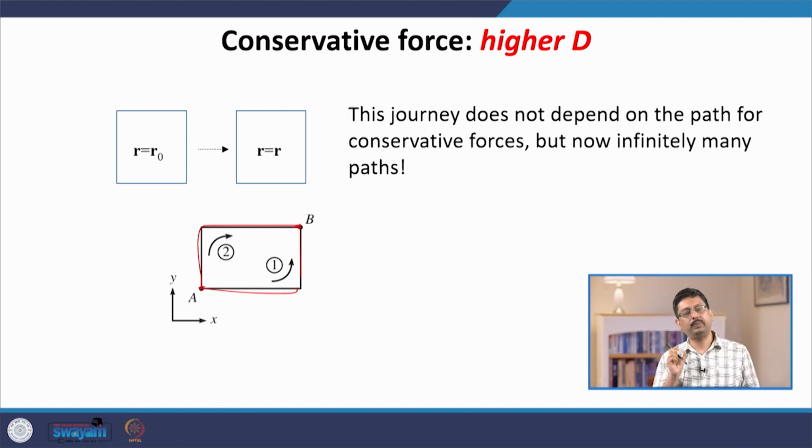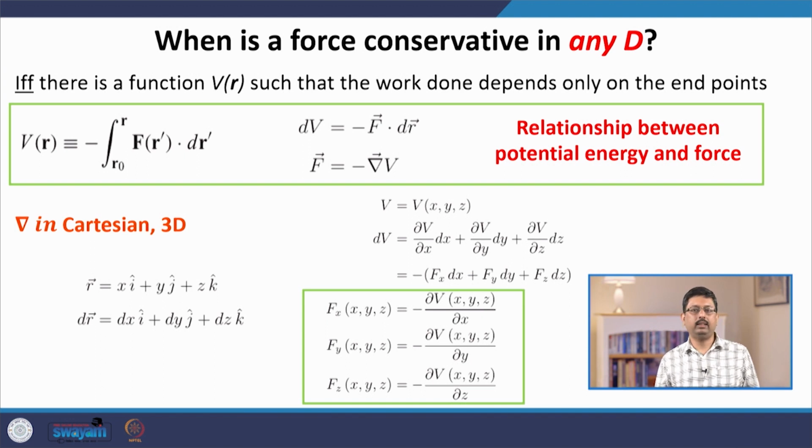So, there are certain special forces for which indeed it is true even in higher dimension. So, the question is that in higher dimension or any dimension, when is a force conservative? We are going to show this mathematics, this analysis, using, and we are going to use it as kind of an exercise in vector analysis.